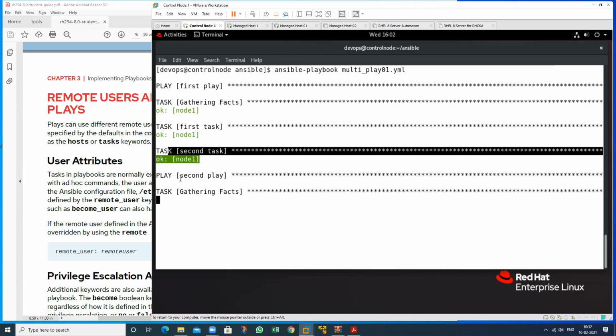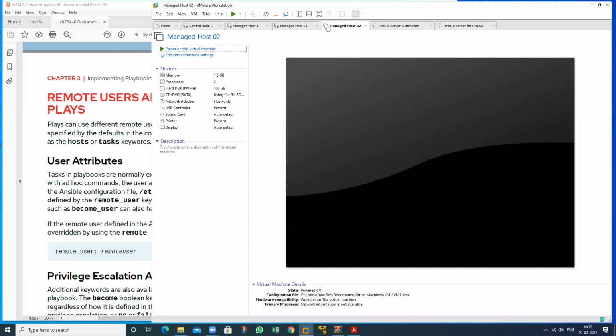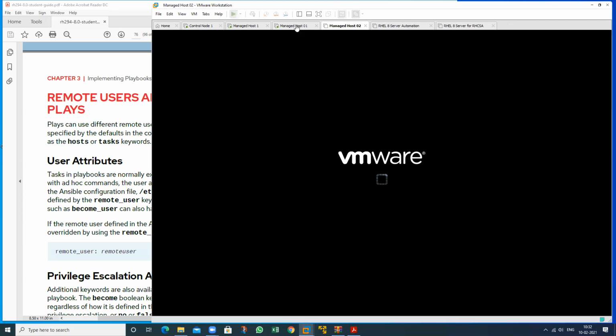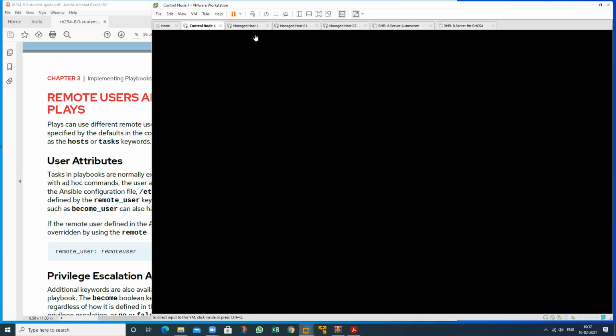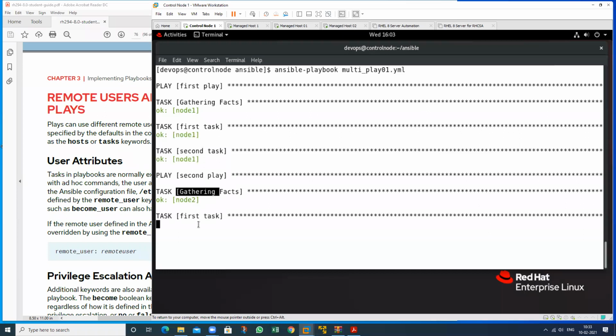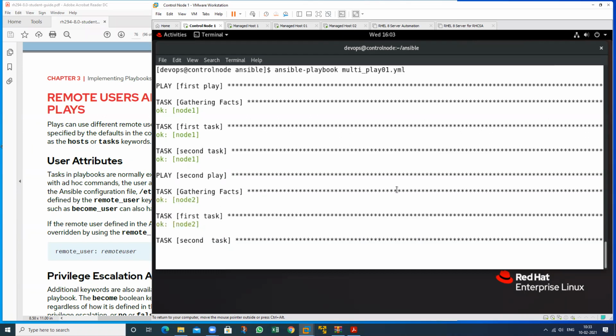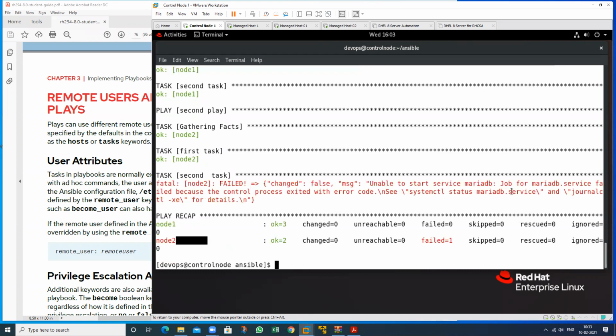Second task, second play against which machine? This particular machine. Okay, now check, this machine has been stopped. So that is the reason. So now I will check this again. This has been started again. So it goes to this particular machine, then performs this particular task. And this is my second task. So we have a mistake regarding the MariaDB service.